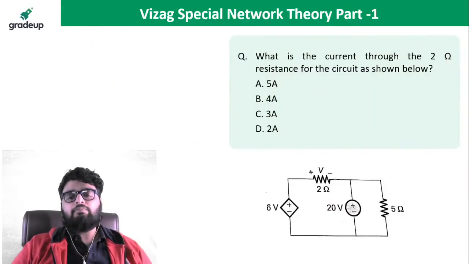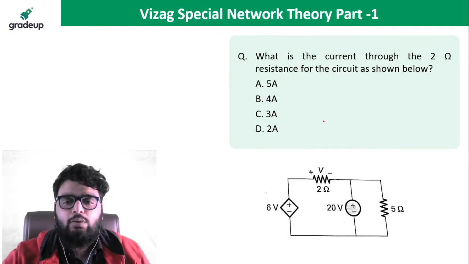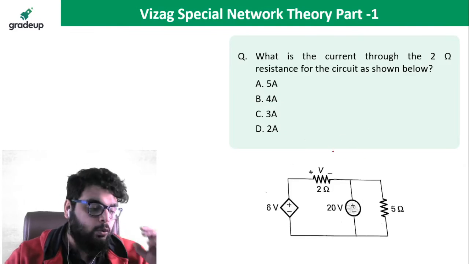Next question. What is the current through the 2 ohm resistor? I need to find out the current which is passing through the 2 ohm resistor.